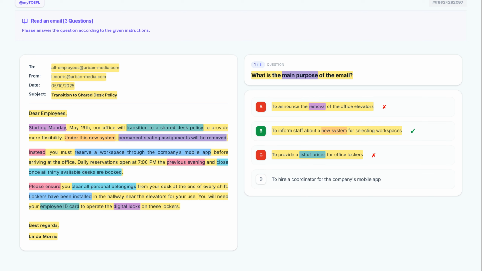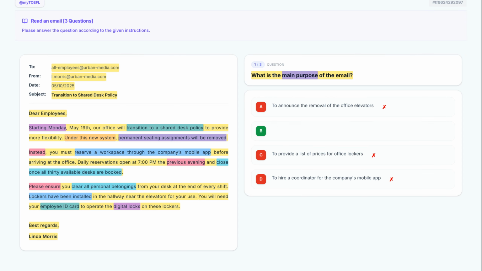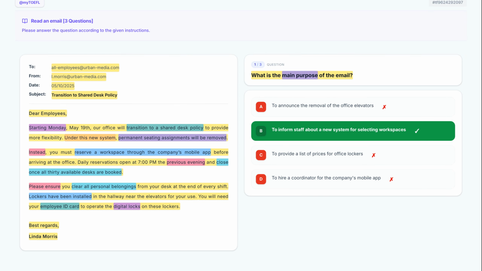Finally, let's evaluate option D. To hire a coordinator for the company's mobile app. The mobile app is just a tool used for reservations, not the subject of a hire or job advertisement, making this a distractor. The correct answer to this question is option B, since the entire email focuses on explaining the shift to a reservation-based desk system.